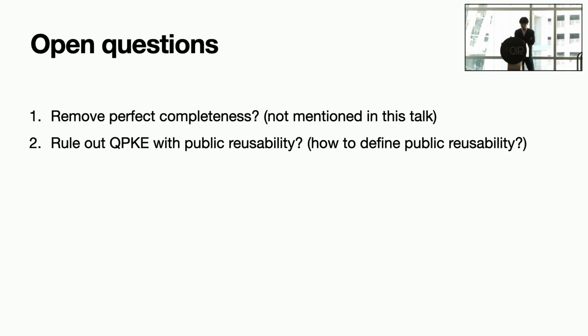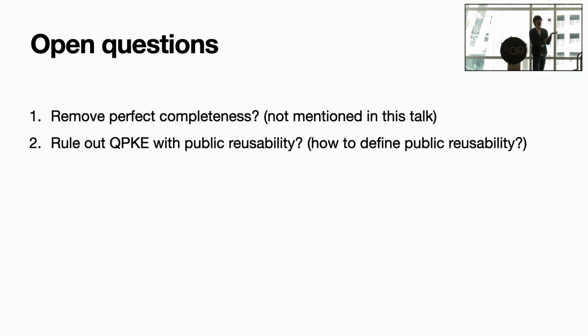And also, we didn't talk about the caveat inside quantum public key encryption. When the key becomes quantum, you have to make this key somewhat reusable to make it a meaningful scheme. Is that possible?